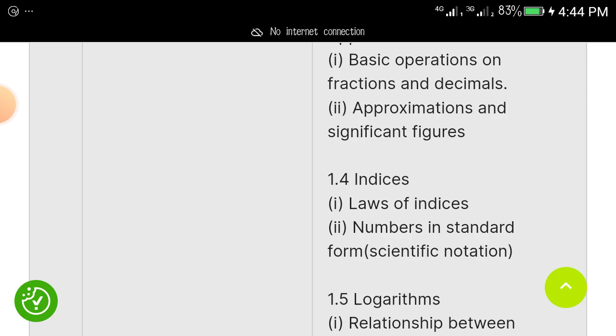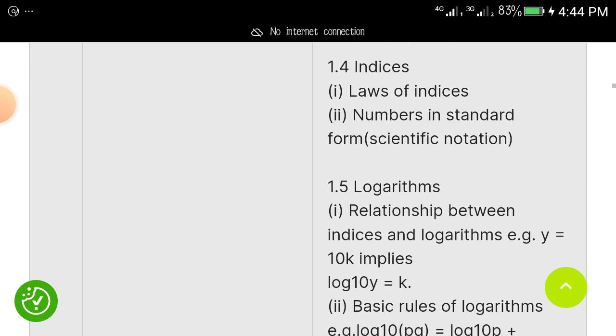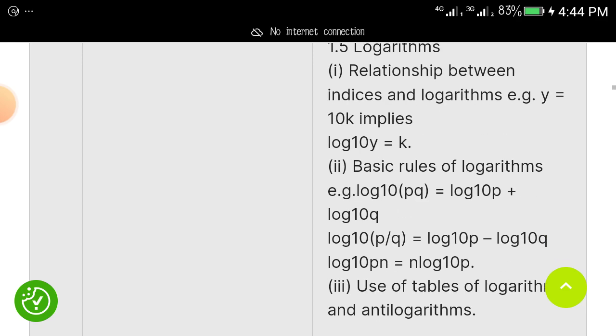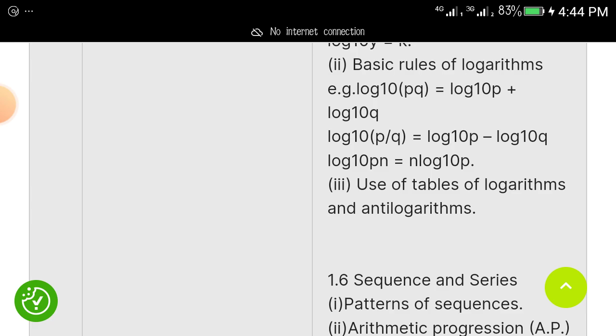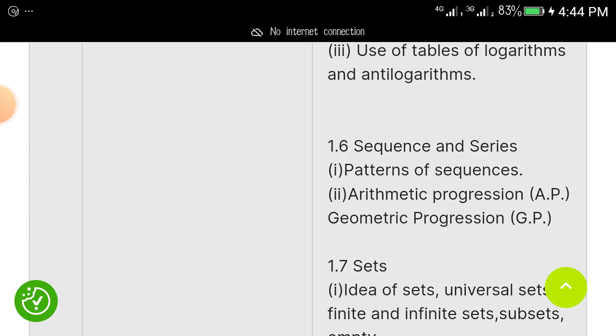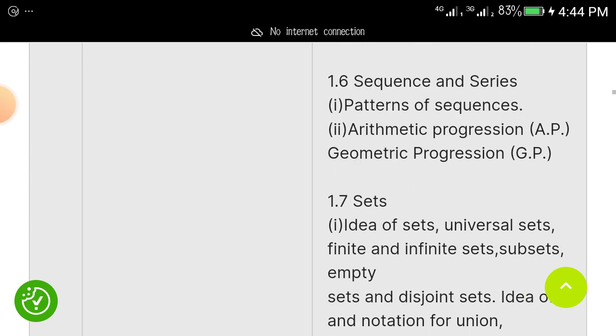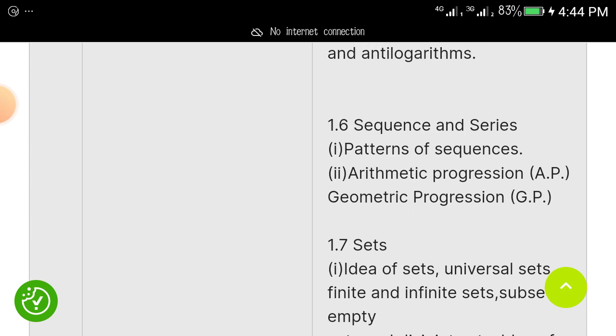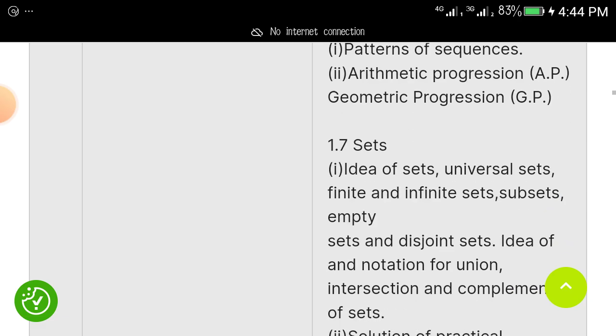Then another one will be indices. Indices as a topic will also come out. Another one will be logarithm. Logarithm will also come out. Then you should also know the relationship between indices and logarithm. They will also come out. Basic rules of logarithm. Then another one that will come out is sequence and series. Under it, you will study AP, arithmetic progression, and geometric progression.